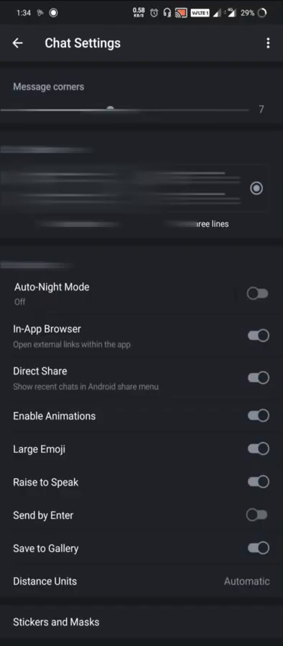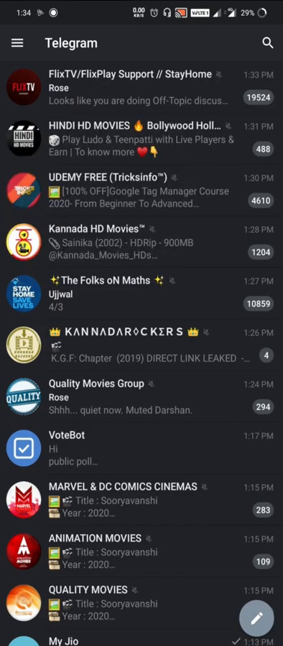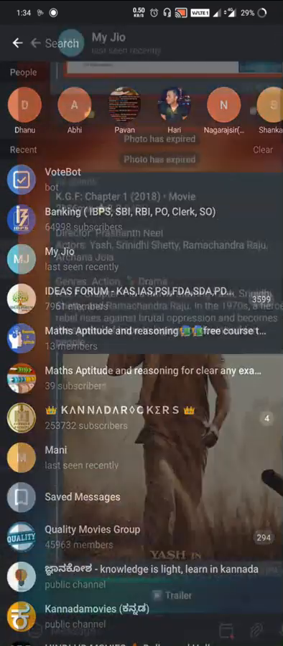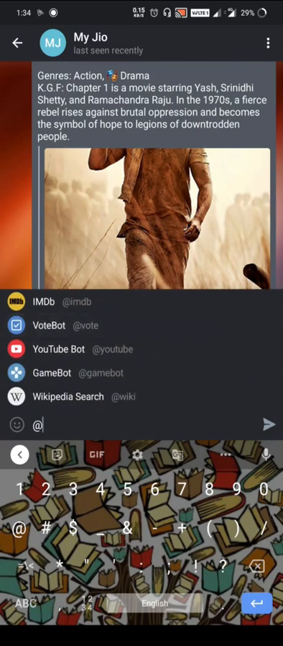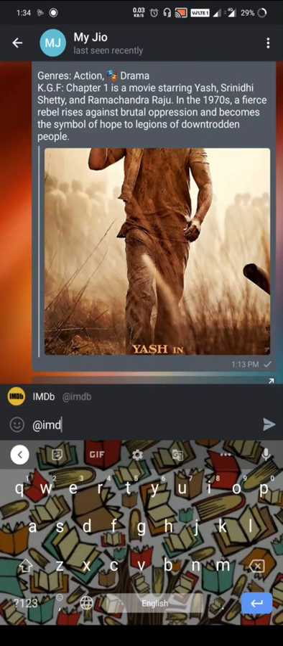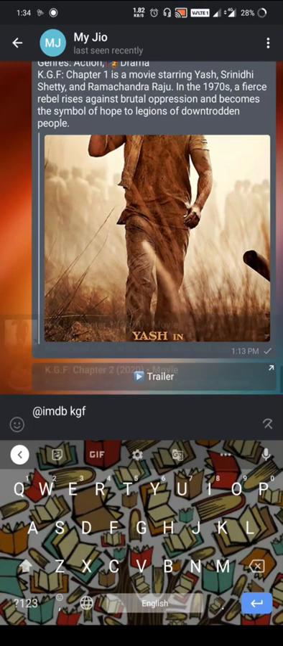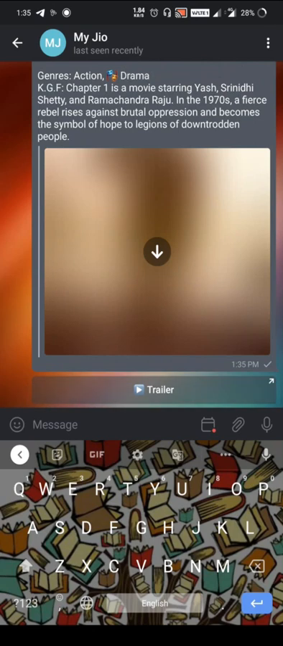Moreover, if you want to make general knowledge questions, make use of the poll option. First, I will show something else. You can type @ and many free suggestion options are given. If I want to search with @IMDb, I already showed KGF. What is the rating of it? It will show the rating of the movie. See, the rating is 8.2, and it gives a suggestion for the trailer also.